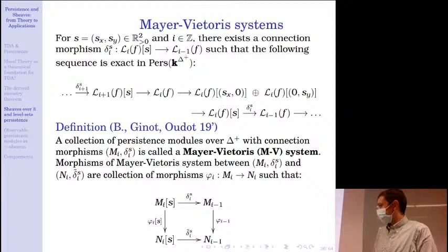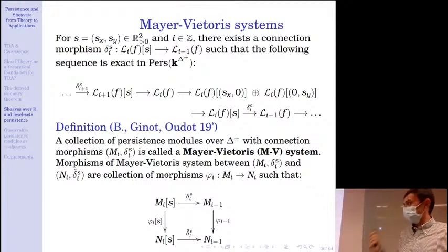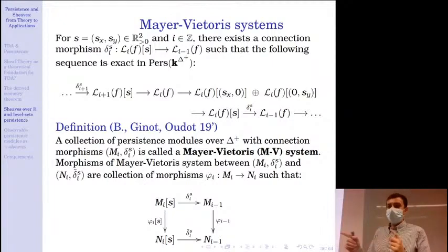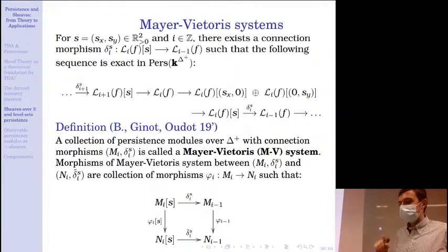And so this leads us, with Gregory and Steve, to define a Mayer-Vietoris system to be a collection of persistence modules over delta plus equipped with connection morphisms such that this long sequence is always exact. Also, we define a morphism between Mayer-Vietoris systems to be a morphism degree by degree that commutes with the connection morphisms.